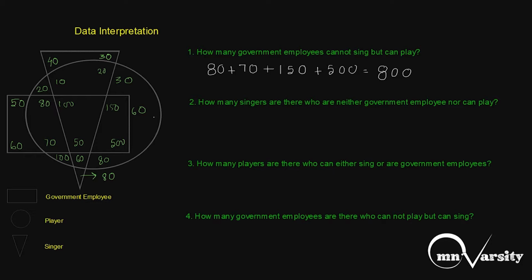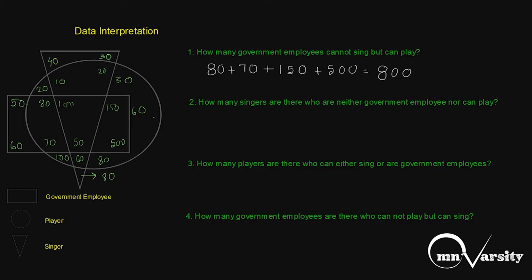How many singers are there who are neither government employees nor can play? So I need to find singers. I will look within the triangle. And since they cannot be government employee, so I will leave the portion which is being covered by the rectangle, and since they cannot play also, I'm going to leave the section represented by the circle.